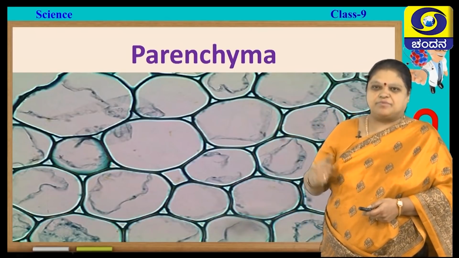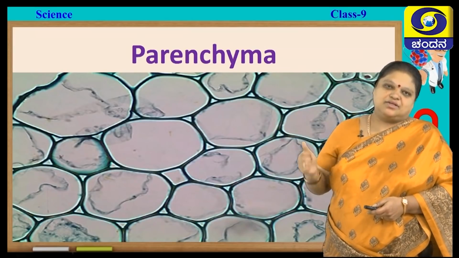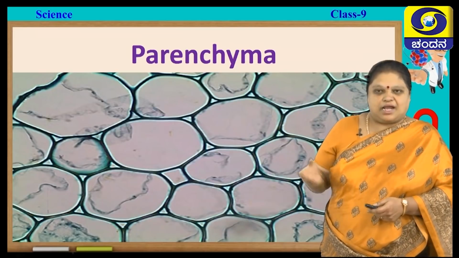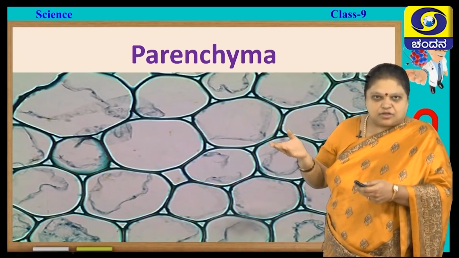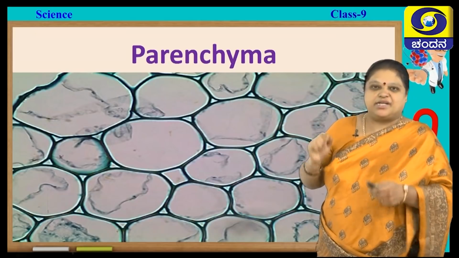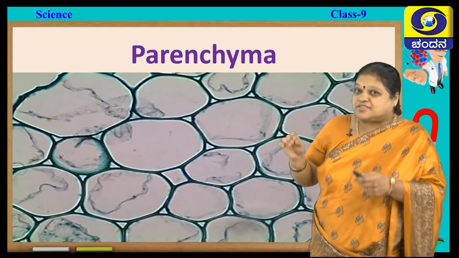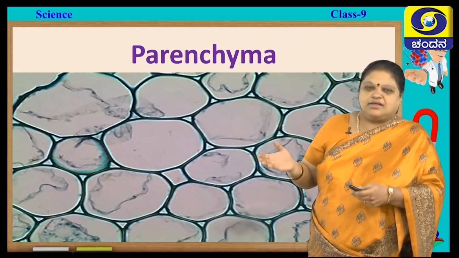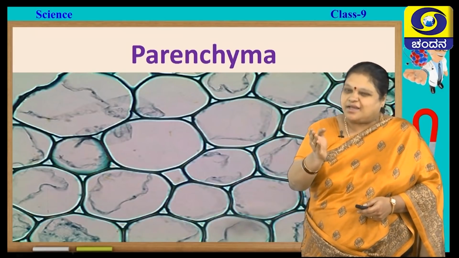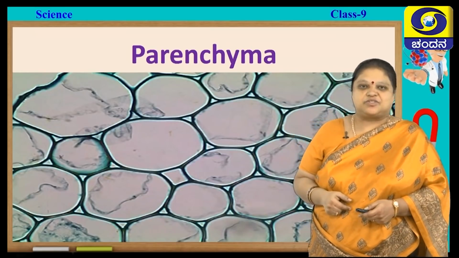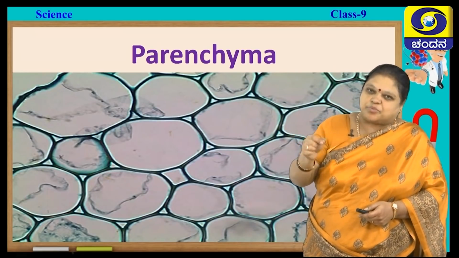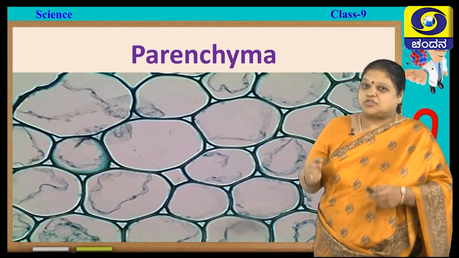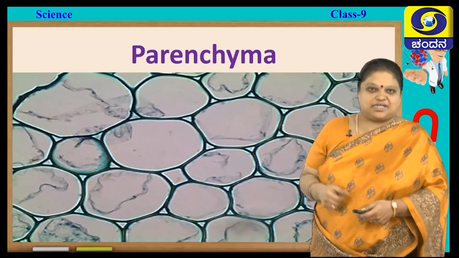So, in the simple permanent tissue, this is the first tissue, that is parenchyma. You can see the cells are thin walled and there are a lot of intercellular spaces. They are the primary tissues. They have the capacity to divide, they have cell division capacity, and these cells are present just next to the meristematic tissue, providing mechanical support to the meristematic tissue. Not only that, they temporarily store food as well as water.